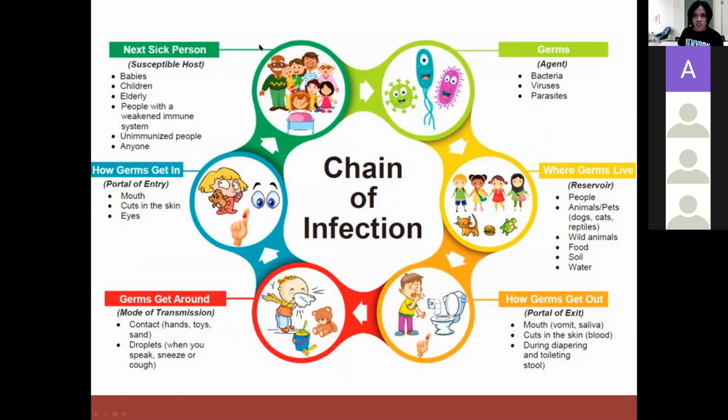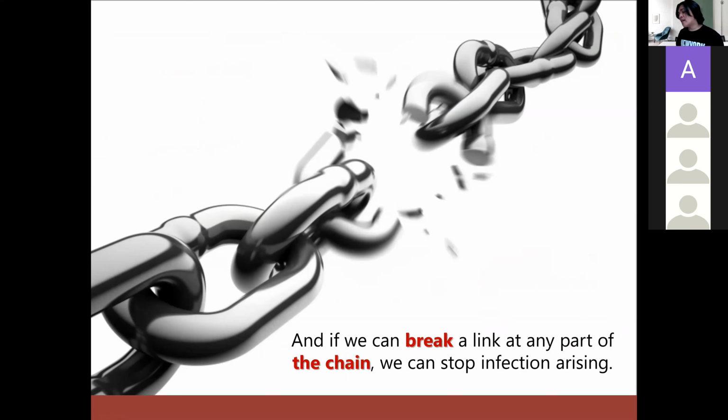Okay? So this is the chain of infection, and they are linked together. For the infection to occur, all six should link together. This is how important the chain of infection is. Now, as nurses, our role, our responsibility is to make sure that infection will not occur. But how do you do that? As we mentioned earlier, the six elements of infectious process are linked together to cause infection.